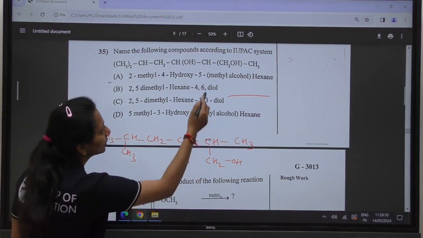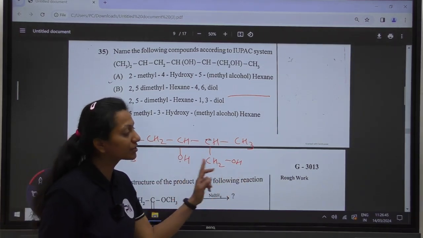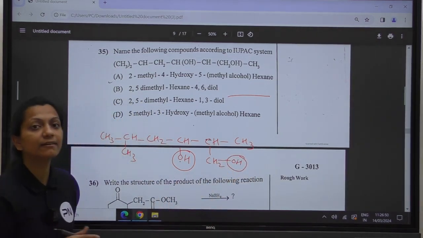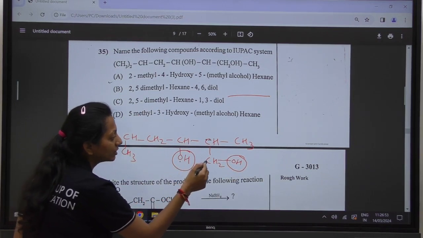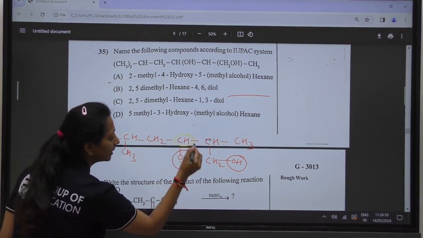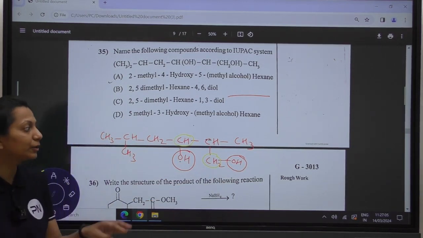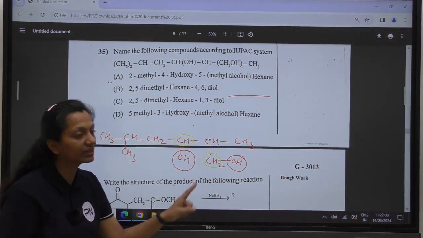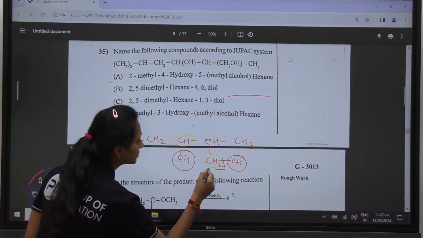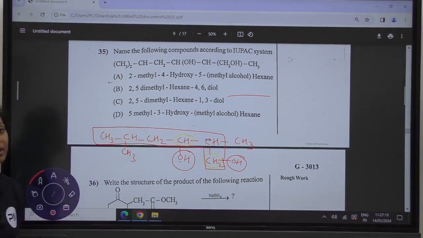According to IUPAC, we have to select the carbon atoms containing the functional group. The two OH groups are the functional groups. The carbons containing the functional group are carbon 1 and carbon 2. While numbering for the IUPAC name, we have to take these two carbons in the longest chain, so we will decide the longest chain accordingly.